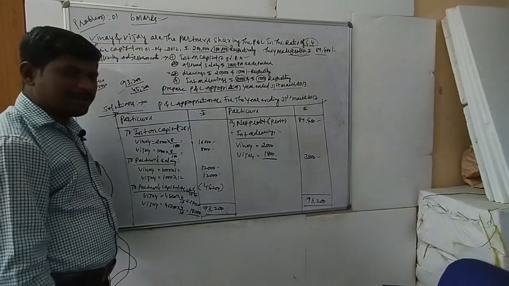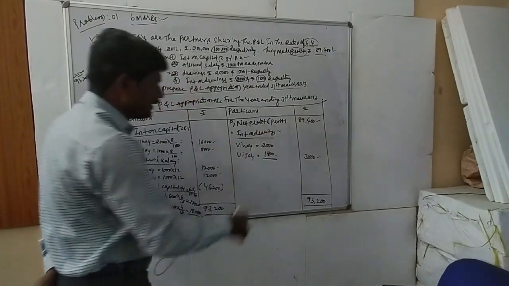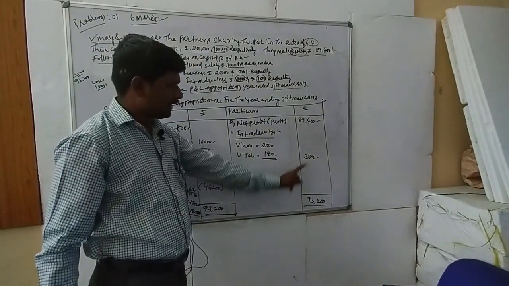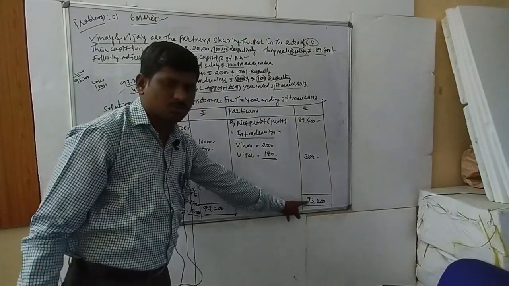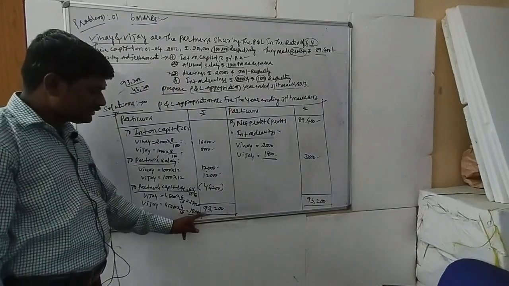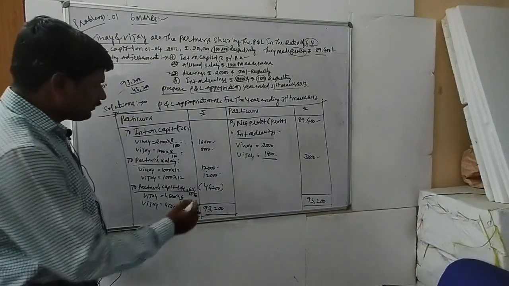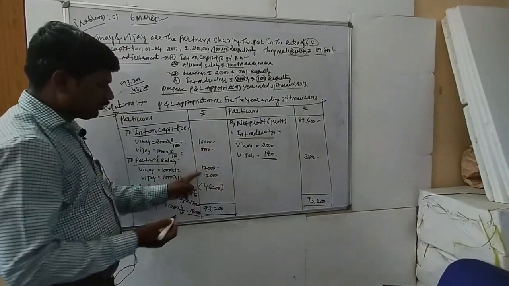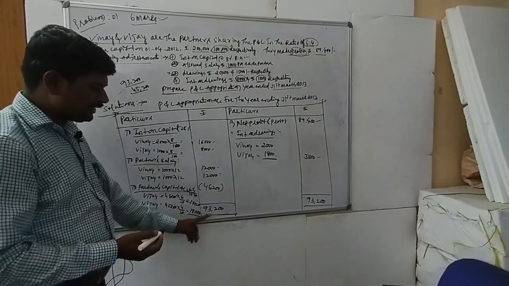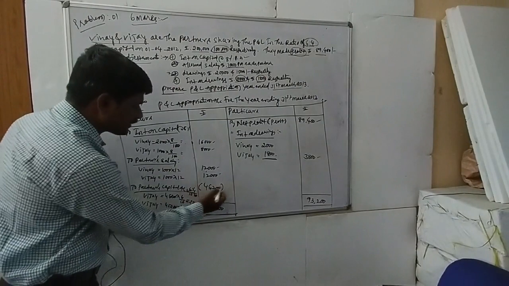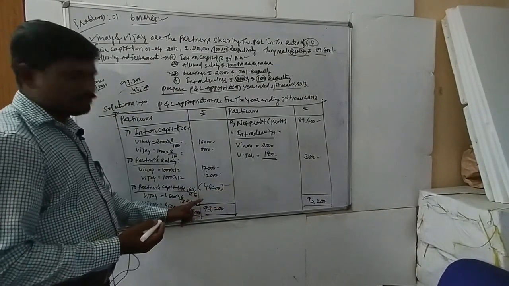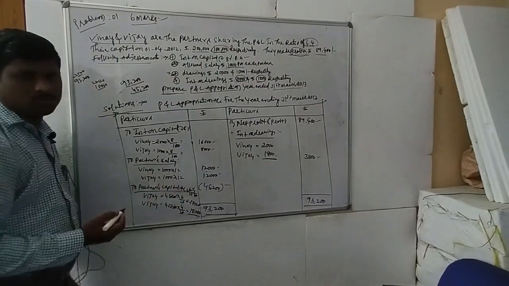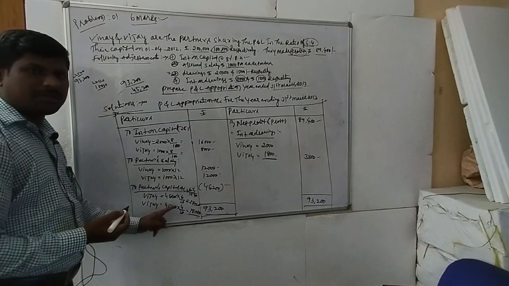Now close the balance of both sides. Here the credit side will increase: 89,400 plus 3,800, so the total is 93,200. On the debit side also, close the balance at 93,200. The remaining value, after 16,000 plus 8,000 plus 12,000 plus 12,000 is deducted from 93,200, is 45,200. That 45,200 is transferred as the net amount to the two partners' capital accounts.